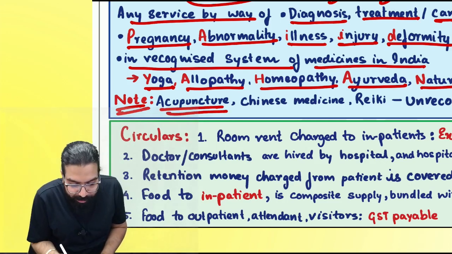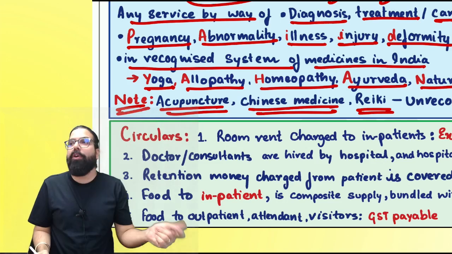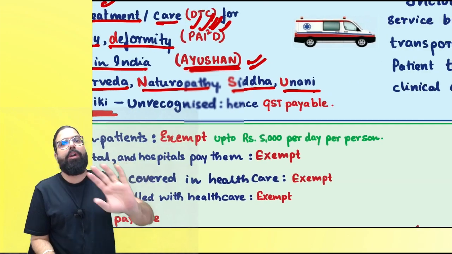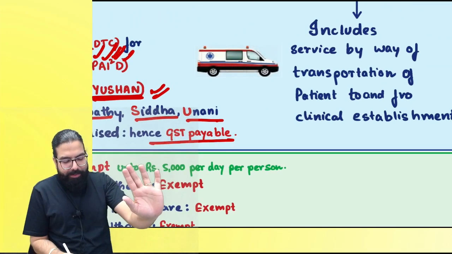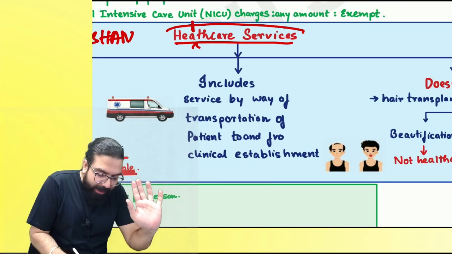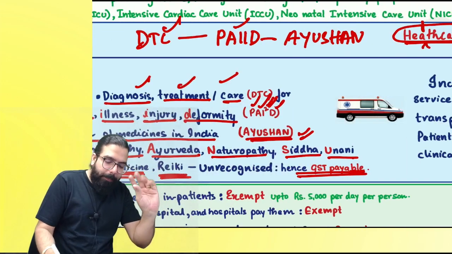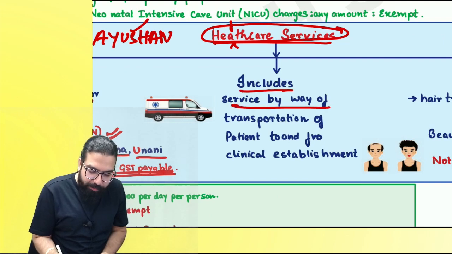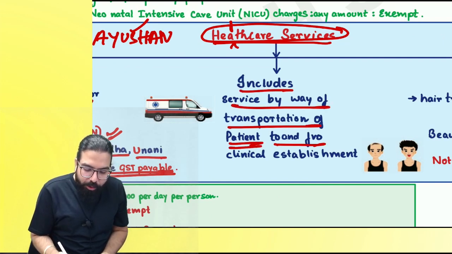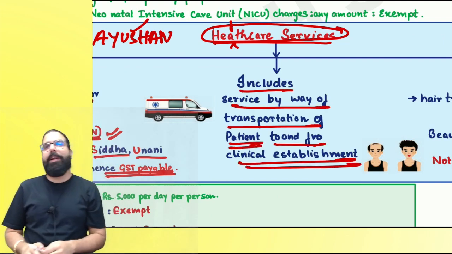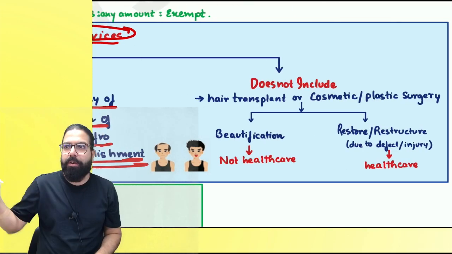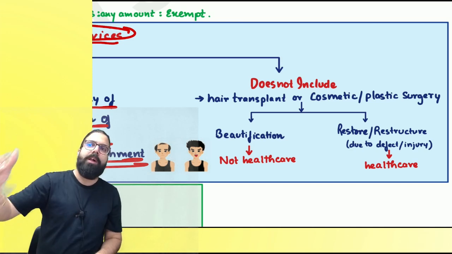Then acupuncture, Chinese medicine, Reiki. All this Baba treatment and all these are not recognized, and hence GST is always payable. Healthcare includes what? DTC paid in Ayush. Can I go ahead, everyone? It also includes services by way of transportation of patient to and fro clinical establishment. Are we clear, everyone? Clinical establishment means hospitals, etc. When ambulance services are given, that is also healthcare.